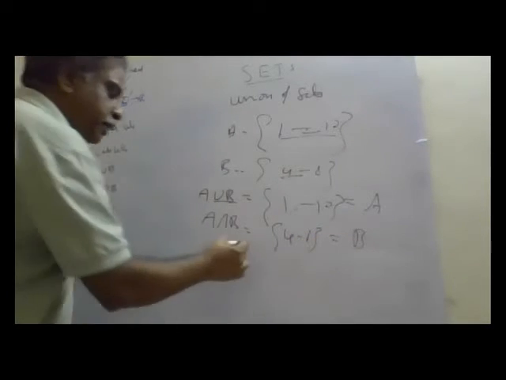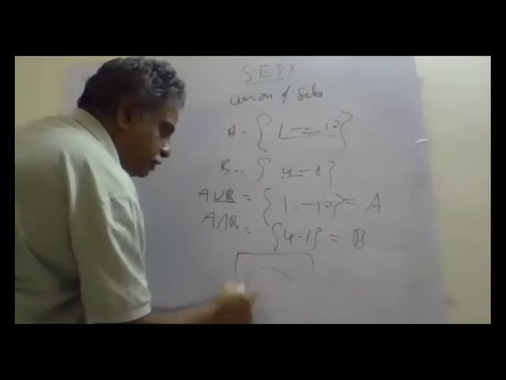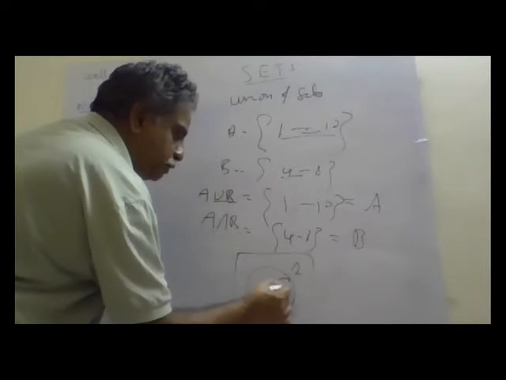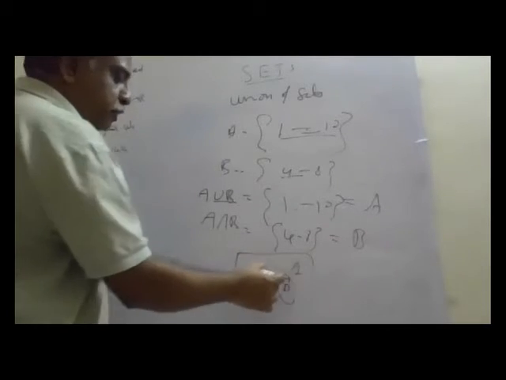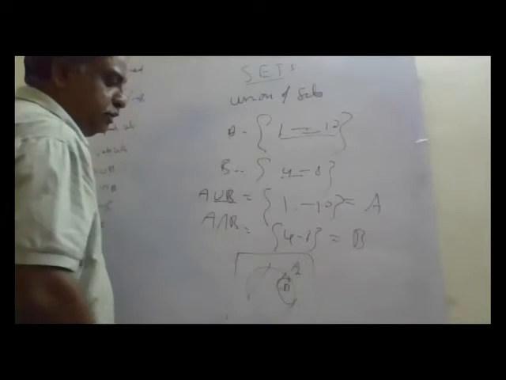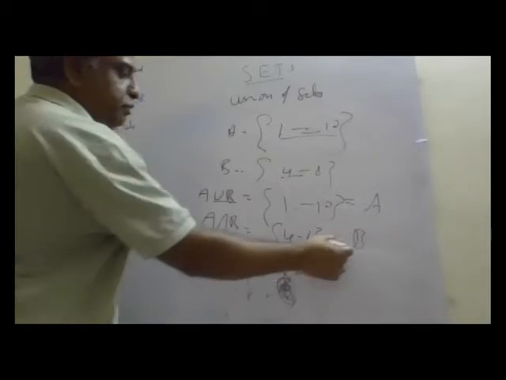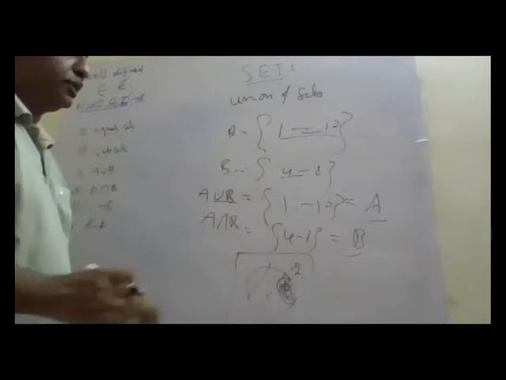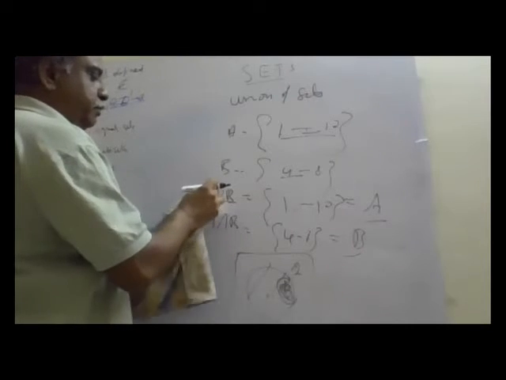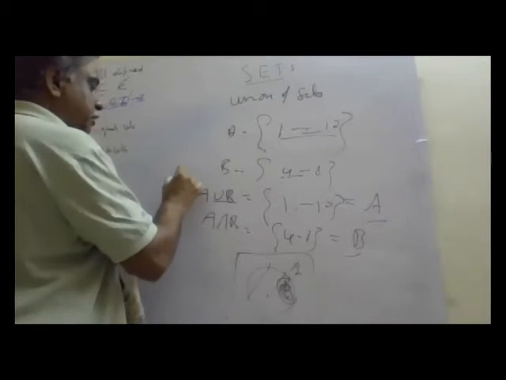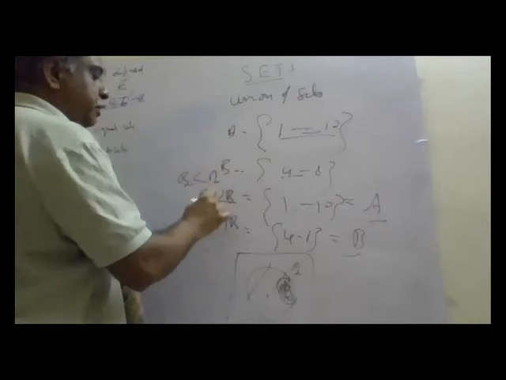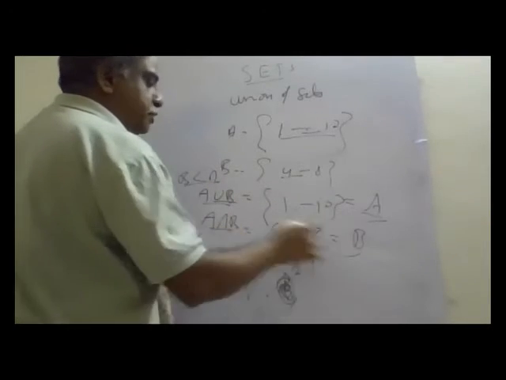So when B is a subset of A, A union B is A itself, and A intersection B is B itself. The same thing is projected in this diagram.